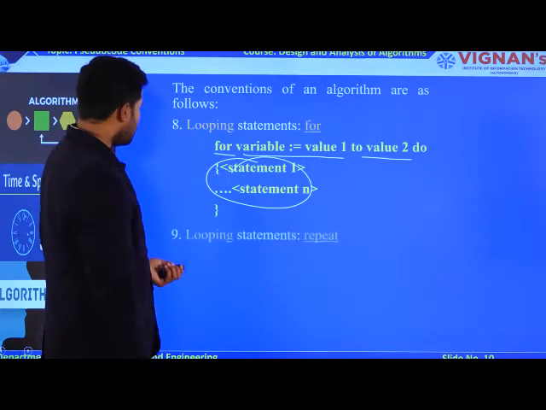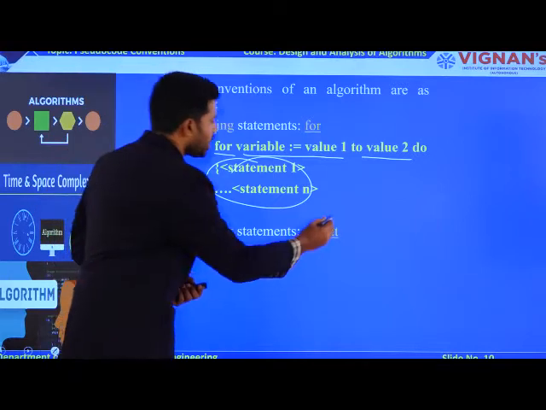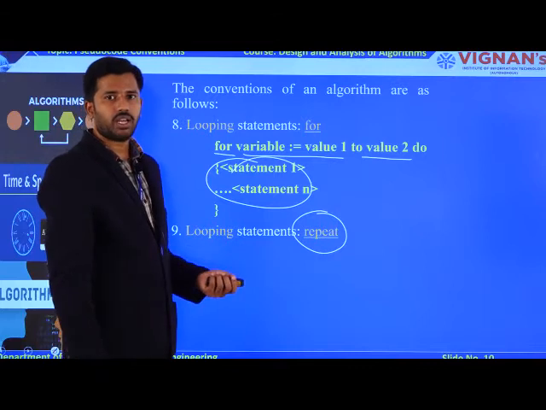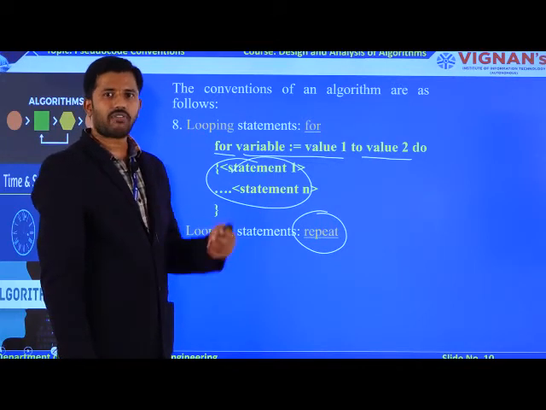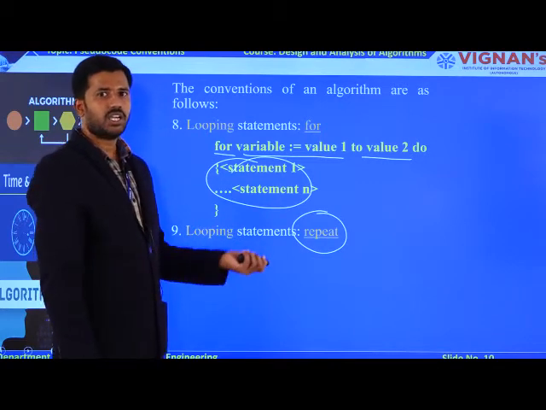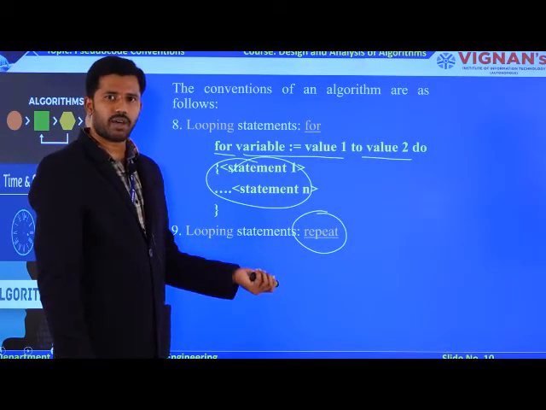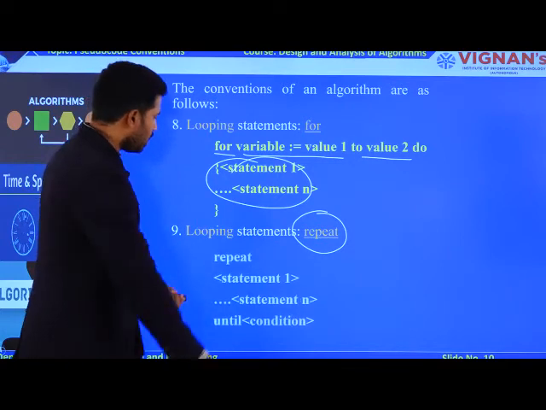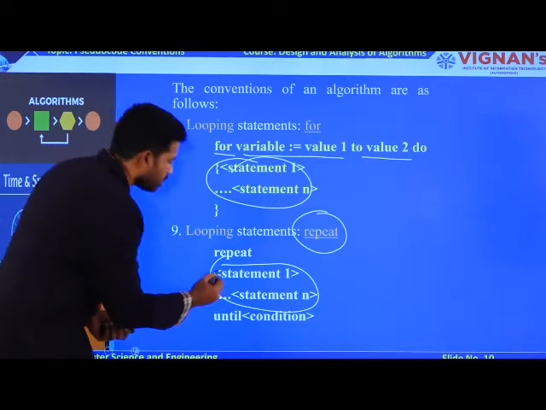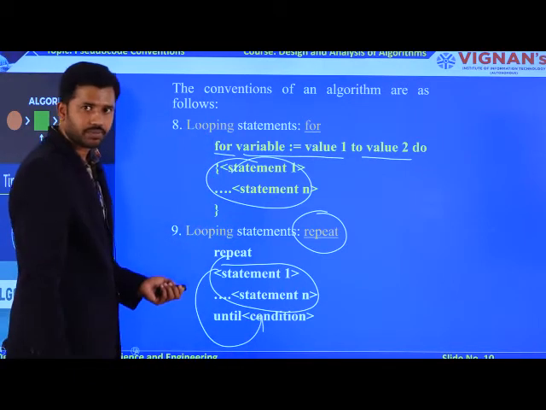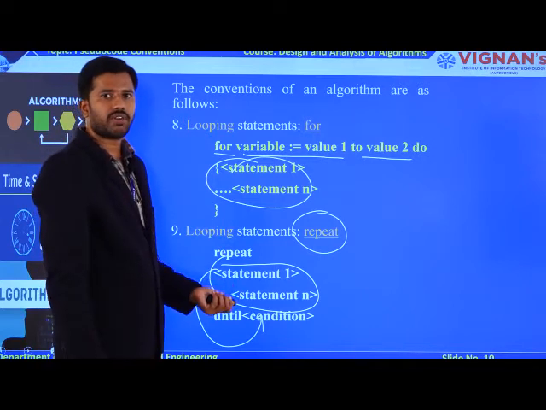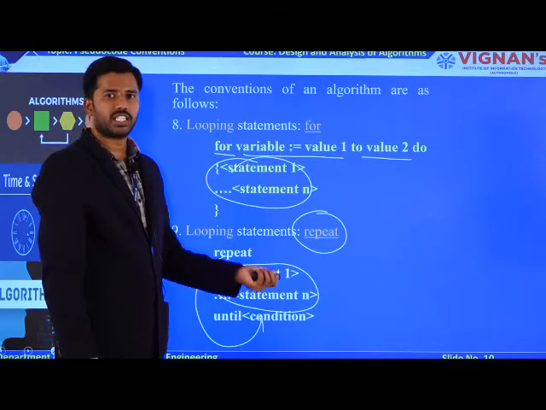Now next one, you are going to have a repeat. So, this is like your do while in your programming language. What is the main theme of do while? First executing all the statements. After executing all the statements, you are verifying the condition, right? So, likewise, from an algorithm point of view, you are going to have a repeat. In the repeat, initially you are executing all the statements. After executing the statements, then only you are verifying whether the condition is satisfying or not.